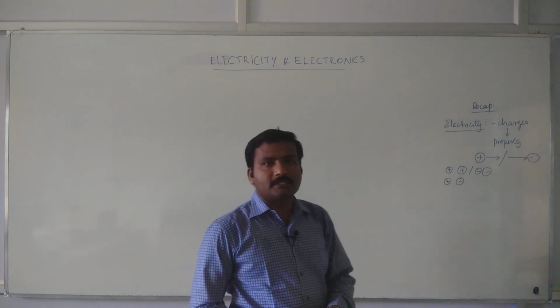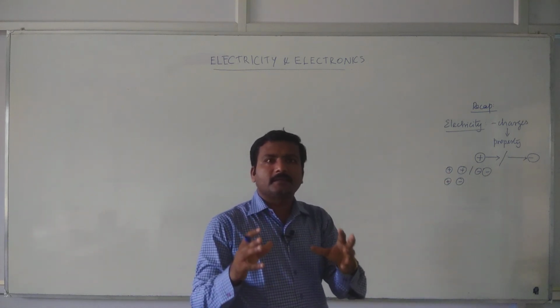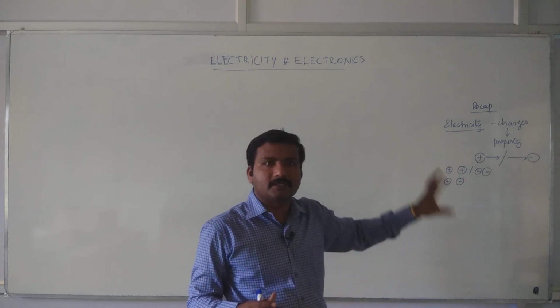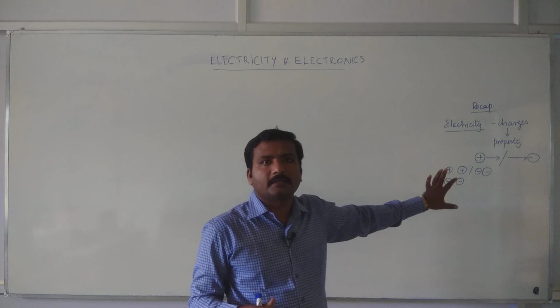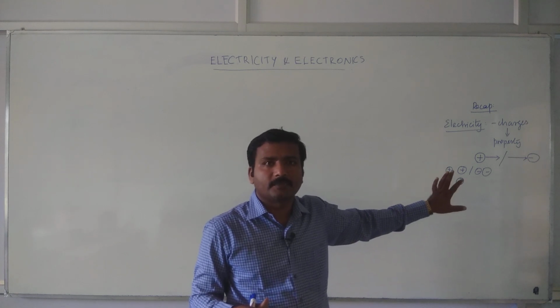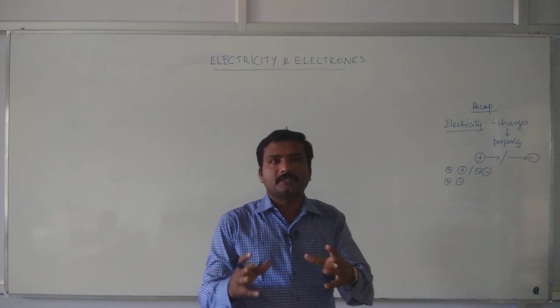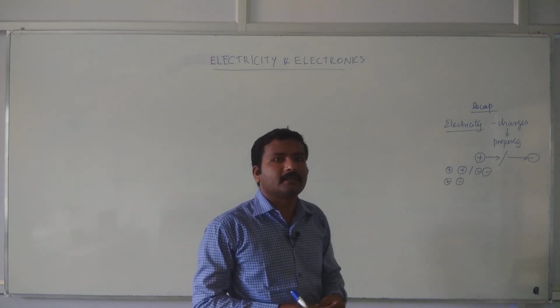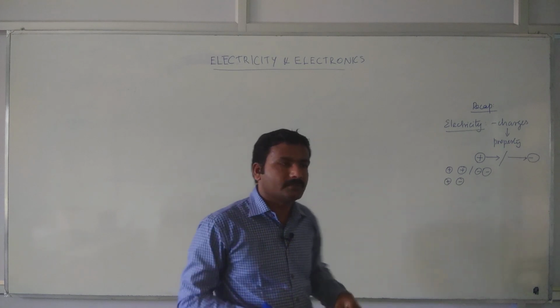These are about charges. If we study the behavior of these charges when the charge is at rest, then it is called electrostatics. If the charge is in motion, then it is called electrodynamics.